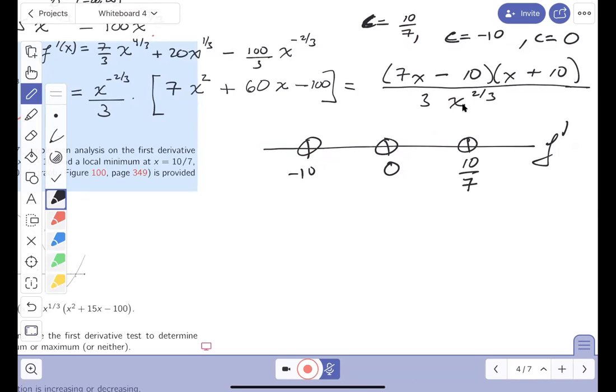I can take some test values for you. And what I mean by that, easy ones. So what's a nice easy number between 0 and 10/7? I'd say 1. Plug it in.